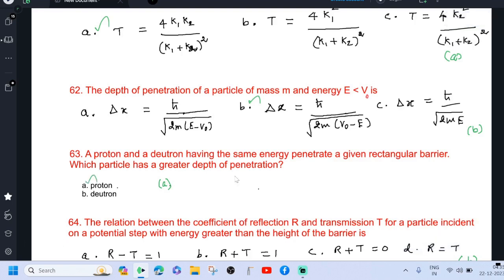Proton has greater depth of penetration because the depth of penetration is given by the formula ħ divided by root of 2m into (V0 minus E). Here the mass of the neutron is greater than the mass of the proton. Therefore, proton has higher depth of penetration.